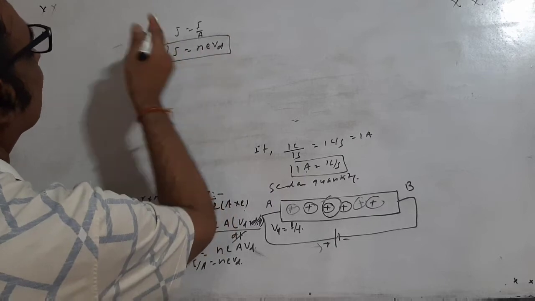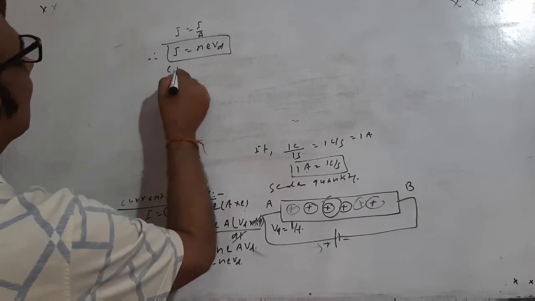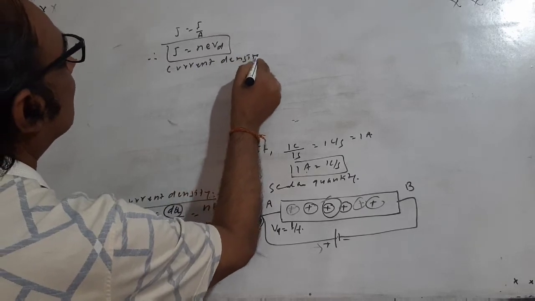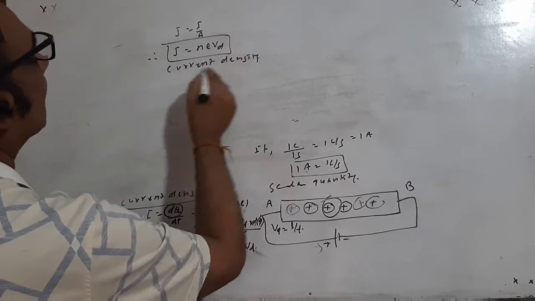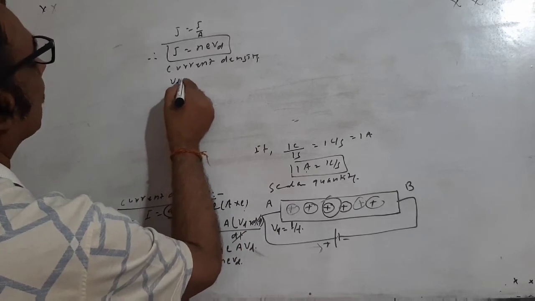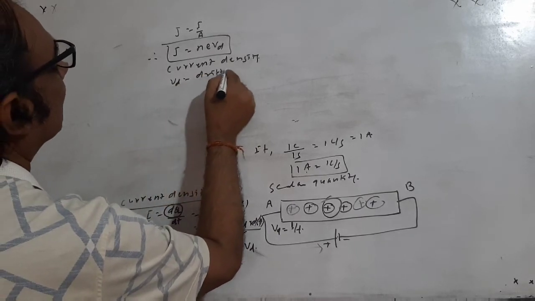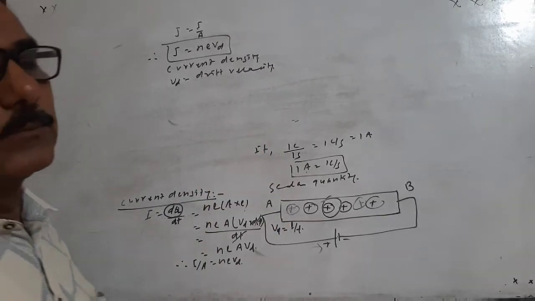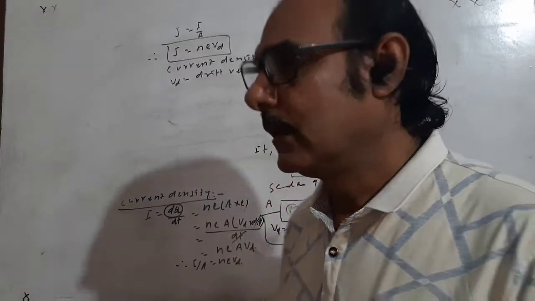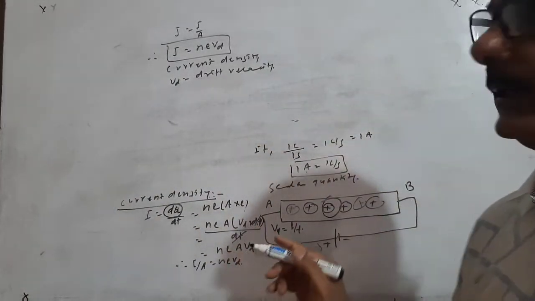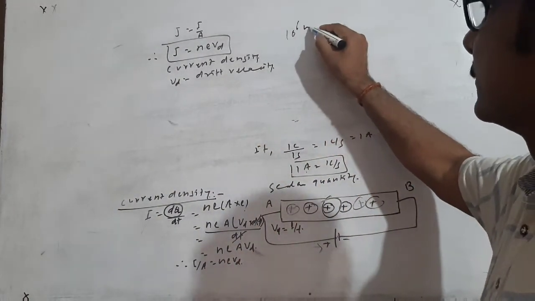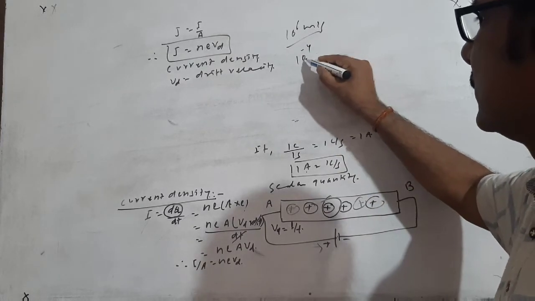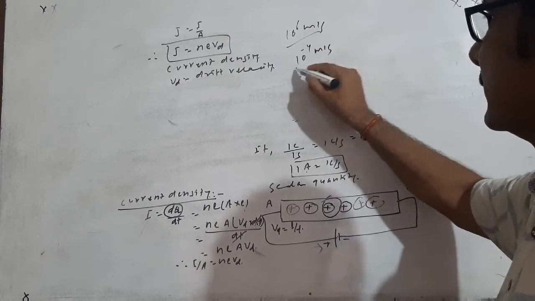So this is the expression for current density, and Vd is the drift velocity. It is noted that the speed of the electron is very high, nearly 10 to the power 6 meter per second, but the drift speed or drift velocity is very slow, 10 to the power minus 4 meter per second.